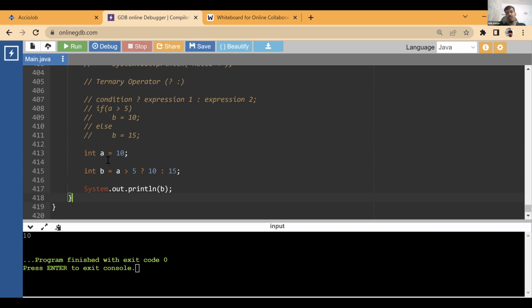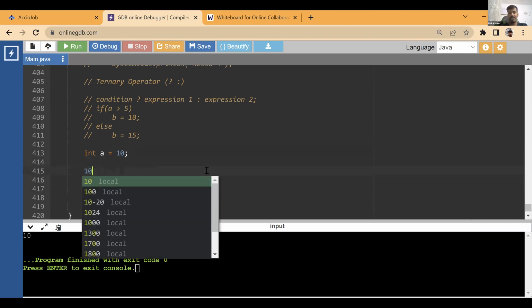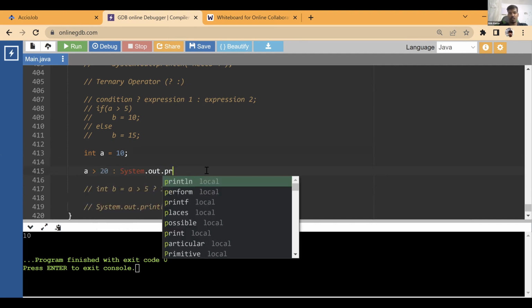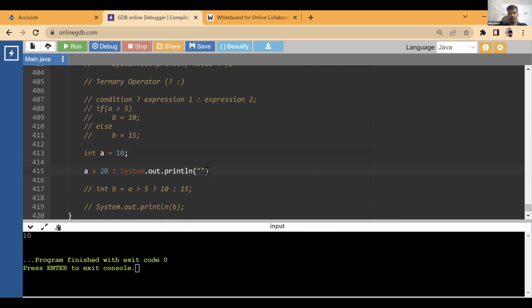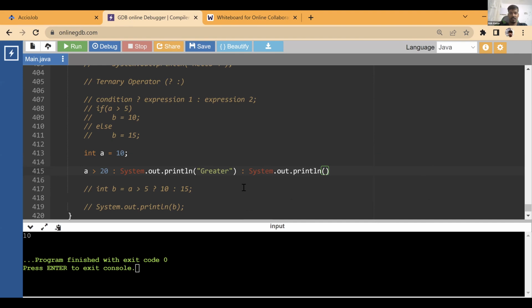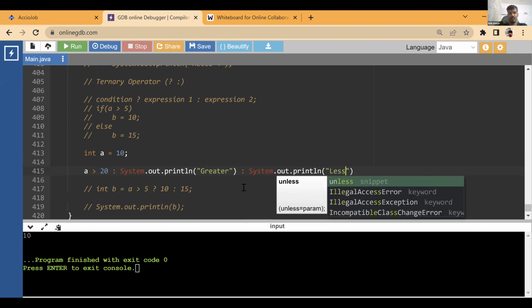This is the value that you are going to get in the b value. We don't even need to write this in such a way that you are always using it for assignment. We can write it in some other way. For example, we can check if a is greater than 20, then let's say do this, System.out.println, greater, colon, lesser. I guess this works. I'm not sure of the syntax here.